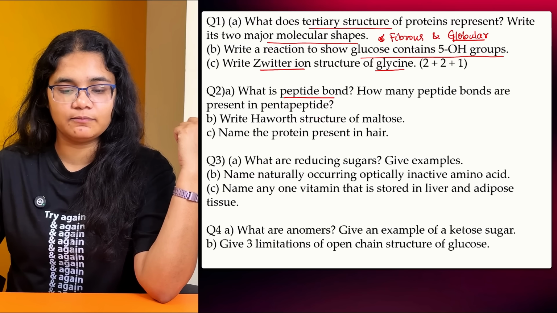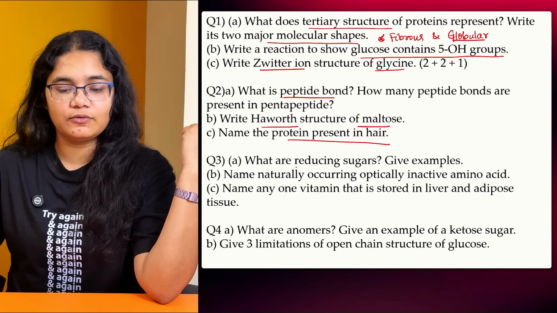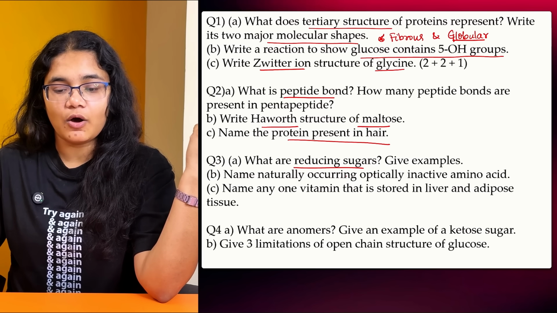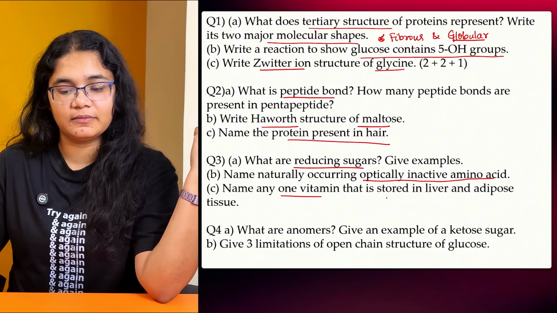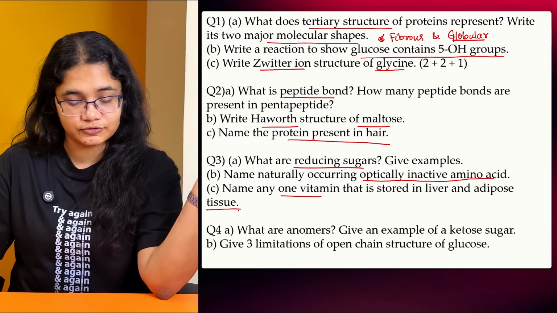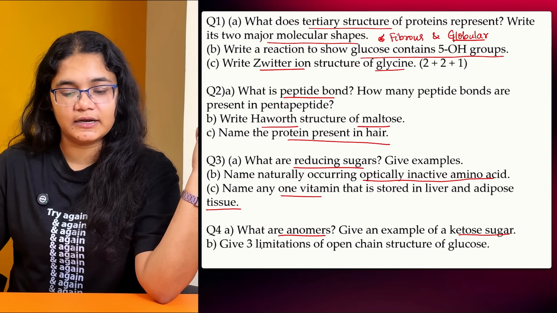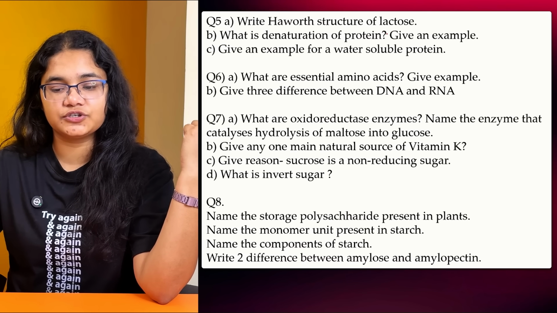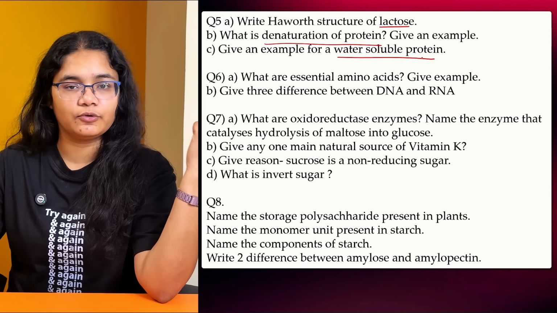Then what is peptide bond? Haworth structure of maltose, protein present in hair. Then you have what is reducing sugars, non-reducing sugar, example, optically inactive amino acid. This is important. One vitamin which is stored in liver and adipose tissue. Then what are anomers? Give an example of a keto sugar, limitations of the open chain structure. Next you have Haworth structure of lactose, denaturation of protein and water soluble protein, example.